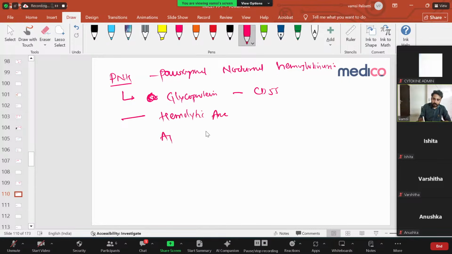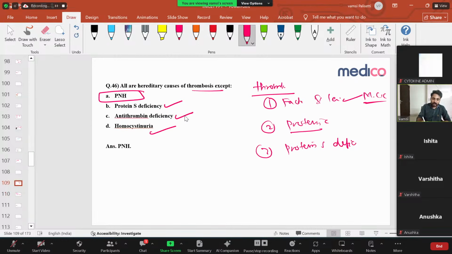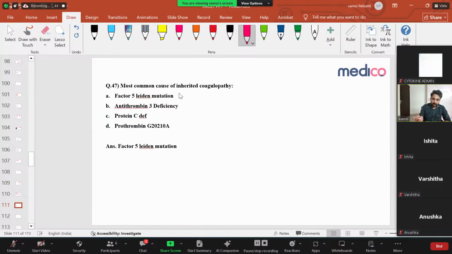Slowly the patient develops aplastic anemia, and the patient will have hepatic vein thrombosis. So this is the triad of PNH: hemolytic anemia, aplastic anemia, hepatic vein thrombosis. The most common cause of death is also hepatic vein thrombosis. It is just an acquired condition, not any genetic condition. So what is being asked, hereditary cause of thrombosis? Protein S deficiency, antithrombin, and homocysteine are hereditary, but PNH is an acquired condition. It's not a hereditary condition. Right? Simple. The most common inherited cause is factor 5 Leiden mutation.